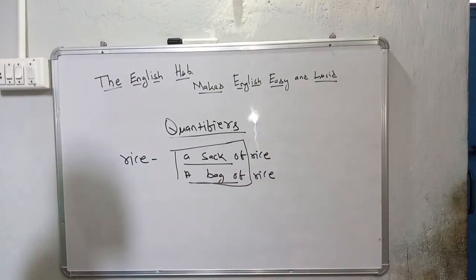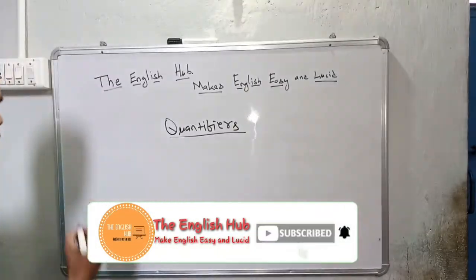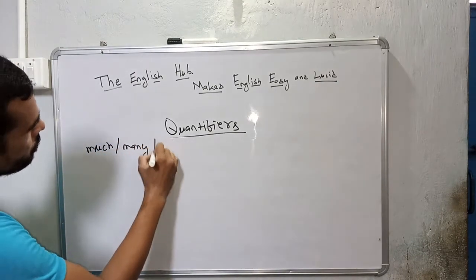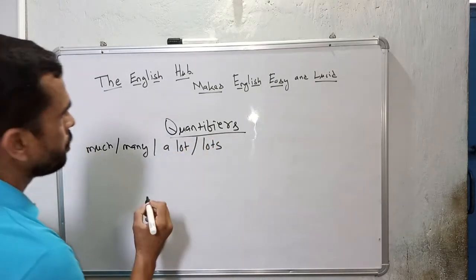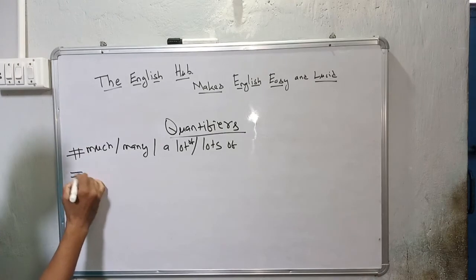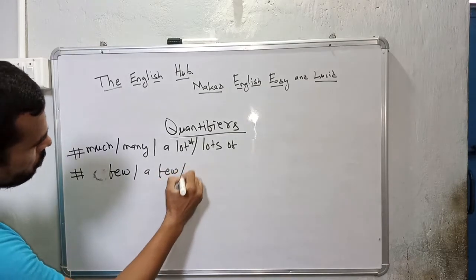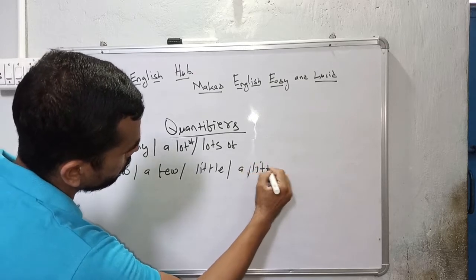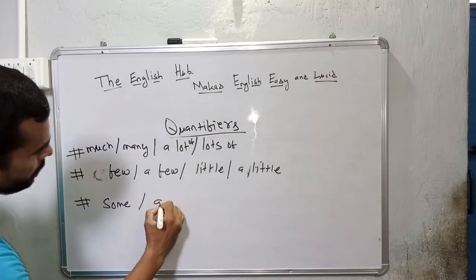As I have told you, quantifiers also include some words. They are much, many, a lot of or lots of, few, a few, little, a little, then some or any.